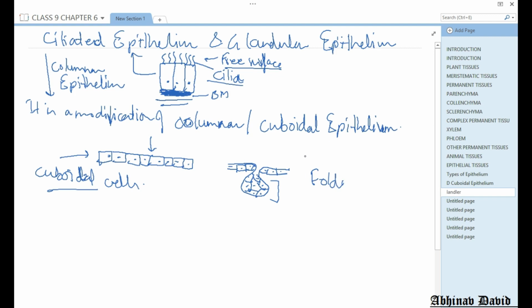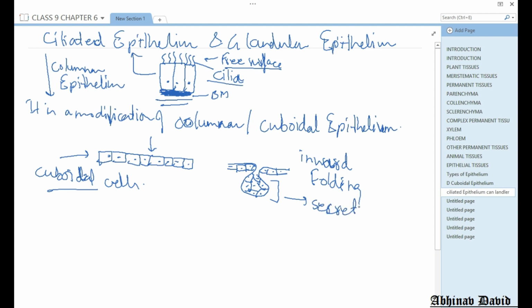Inward folding is there, so they look like a multicellular structure. And this structure secretes something.